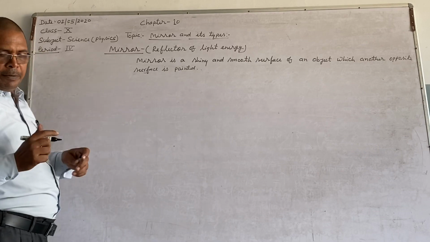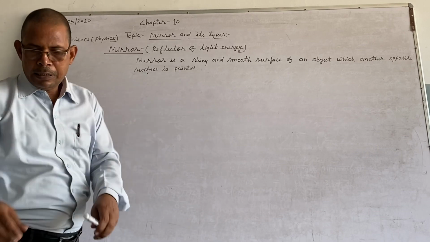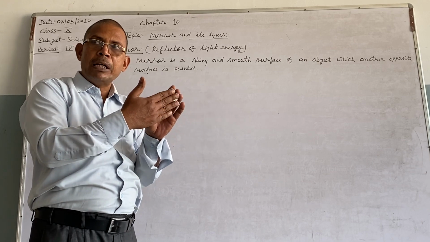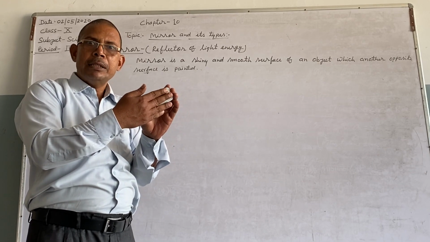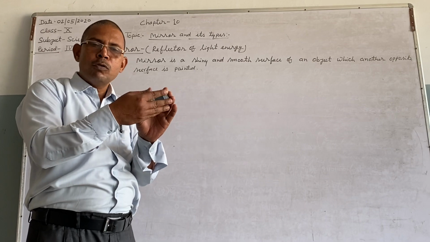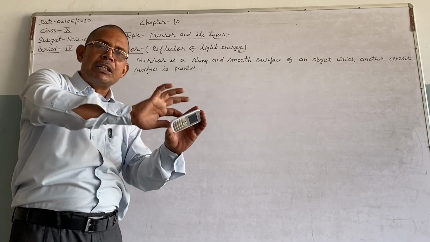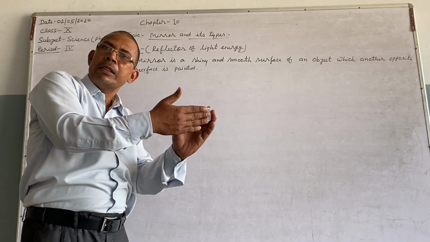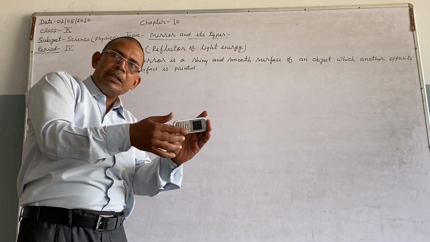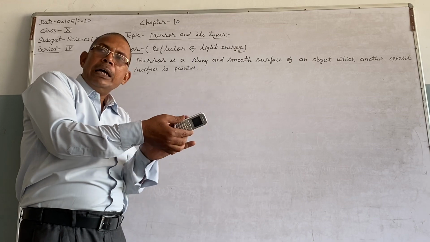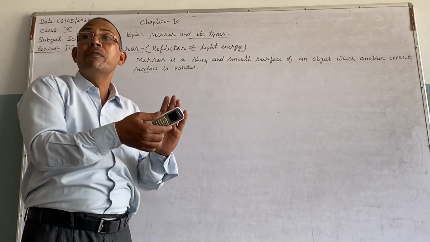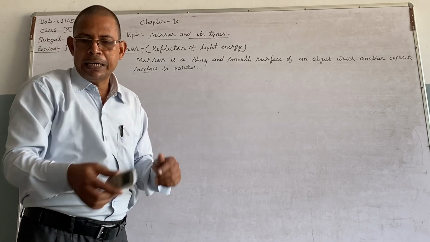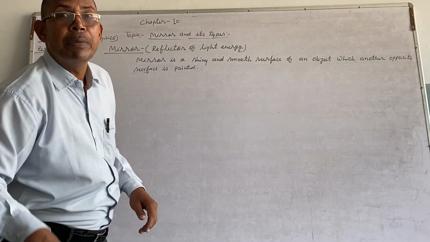Let us consider this as a mirror and suppose this is the reflecting surface, right? A shiny and smooth surface. The just opposite surface is painted with silver oxide, iron oxide or lead oxide. So this is a mirror.